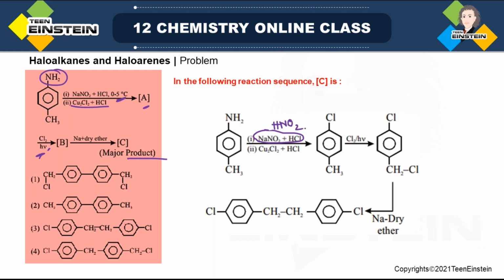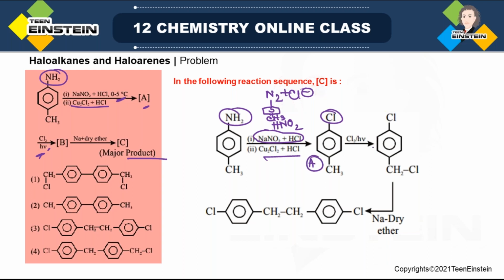Temperature must be kept very low, because the diazonium ion that is produced, N2+ Cl-, is very unstable. Ultimately the net reaction is conversion of NH2 to Cl. So this is molecule A.